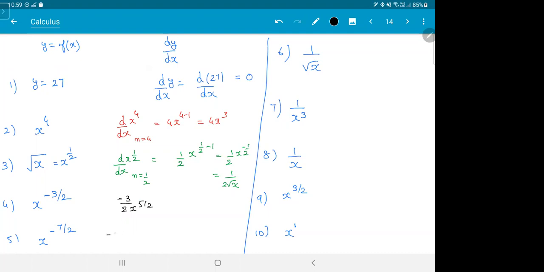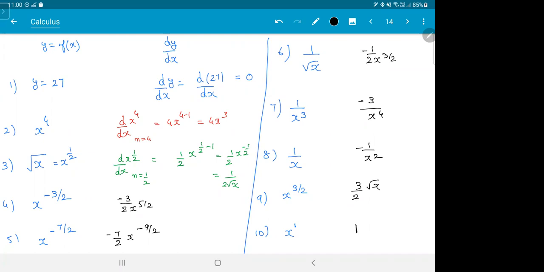This one, minus 7 by 2 x to the power of minus 9 by 2. I'm writing the answers, you can verify. This is minus half x to the power of 3 by 2. Minus 3 by x power 4. Minus 1 by x square. 3 by 2 root x. See how I'm writing, you should become this comfortable with this. Check out the answers. I'll show you anything you didn't get.